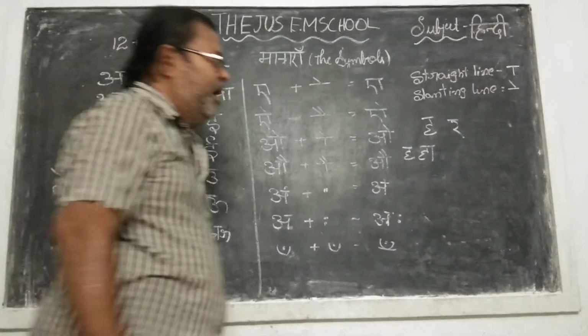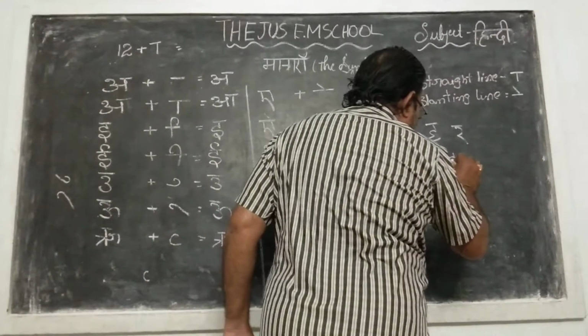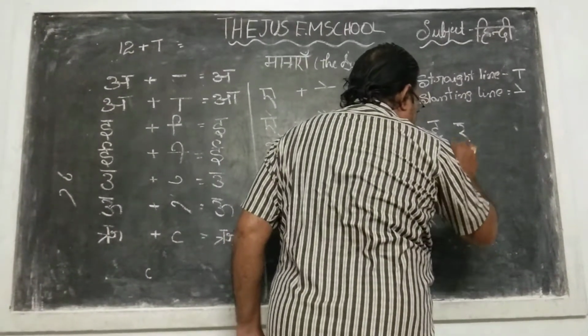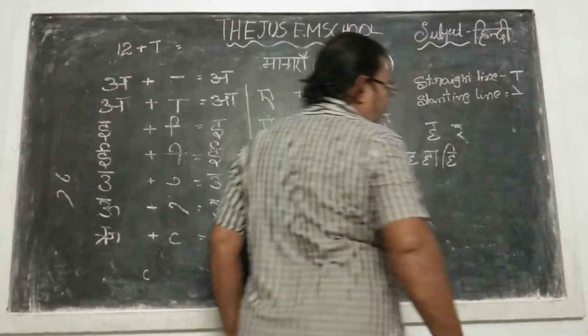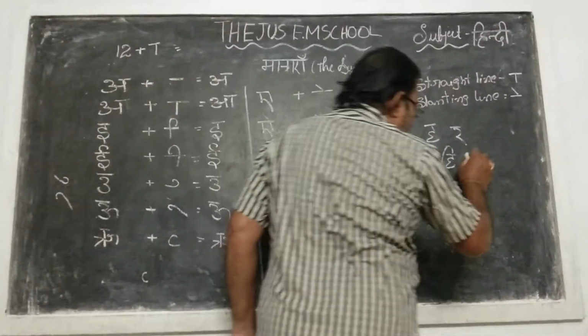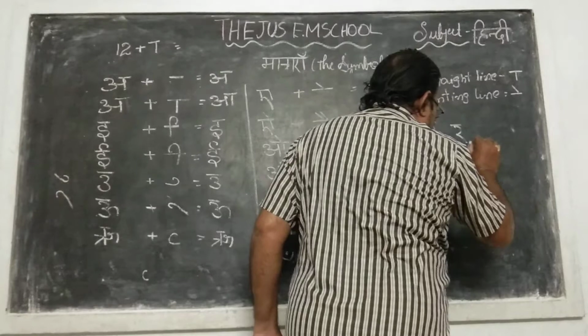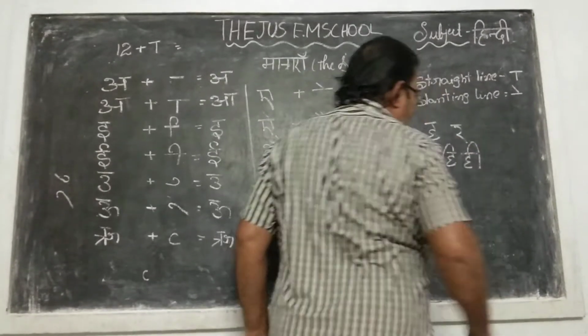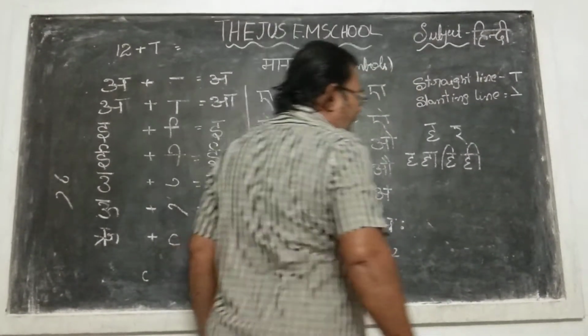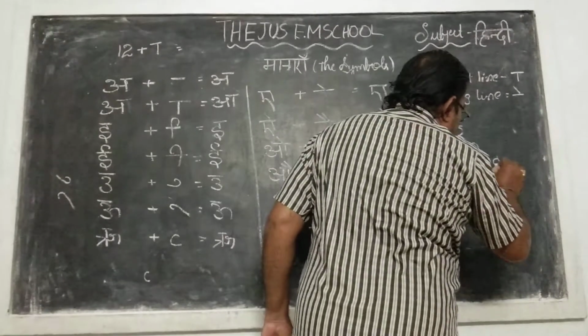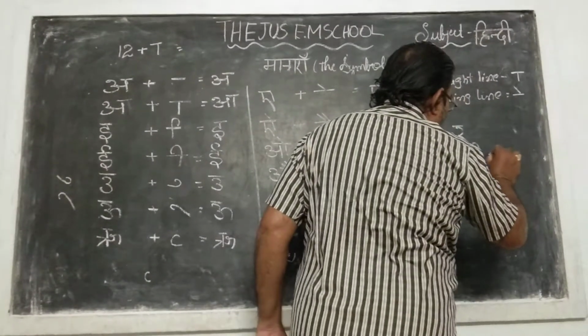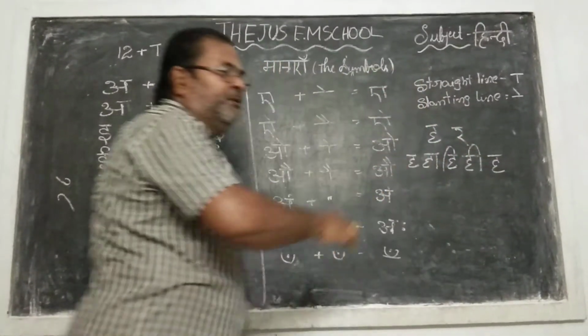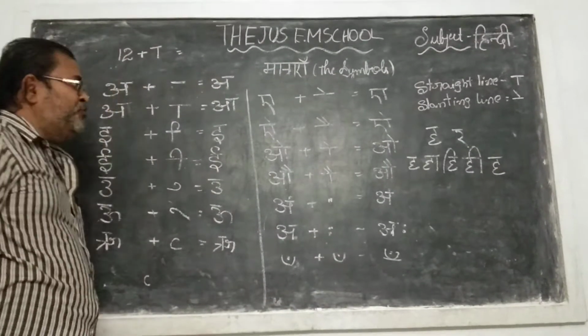Ha ki ee ki matra dene se hee, and the next one, Ha ki ee ki matra dene se hee. Ha ki oo ki matra dene se hu. Here is the difference. Many children will get it right.